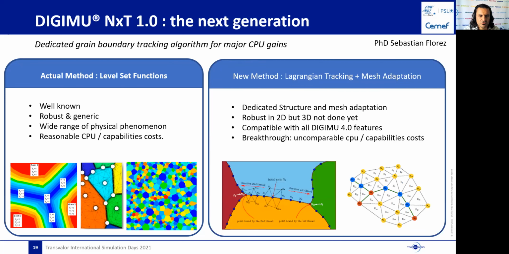Now, a new Lagrangian tracking method coupled with mesh adaptation has been developed. This method and the code structure are fully dedicated to grain size evolutions modeling. It is robust in 2D, but not yet adapted to 3D simulations. In terms of versatility, the last studies have shown that it was able to model all the phenomena modeled in DIGIMU5, even using a simpler way. This method provides incomparable accuracy-cost ratios and outdoes totally the competition of the academic 2D full-field simulation world.